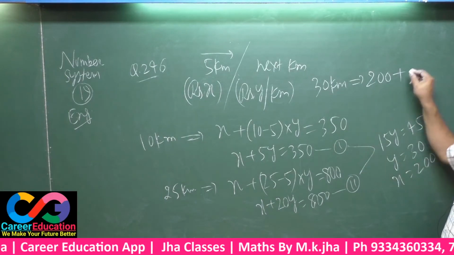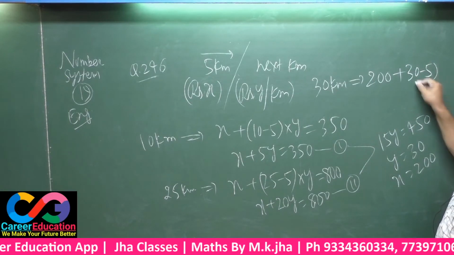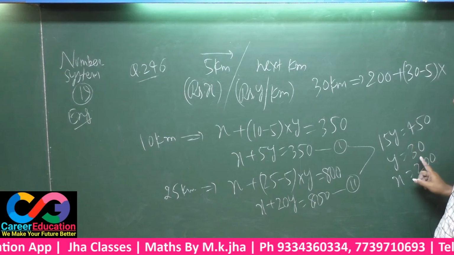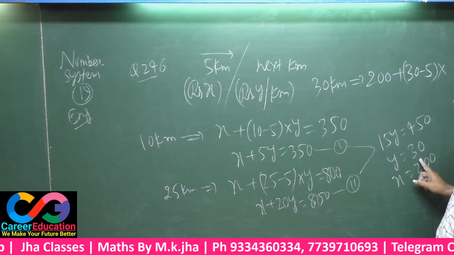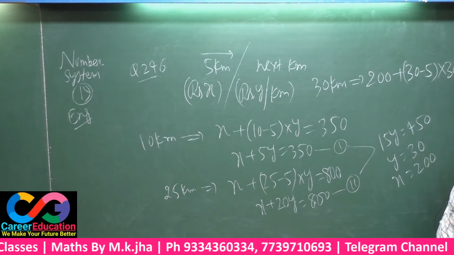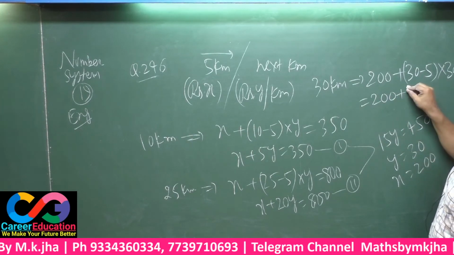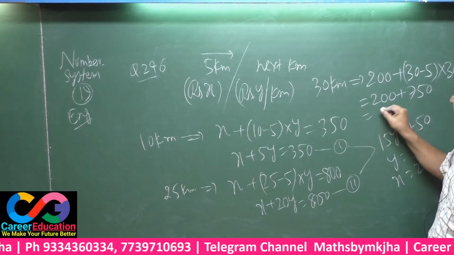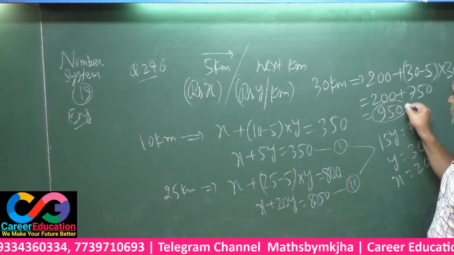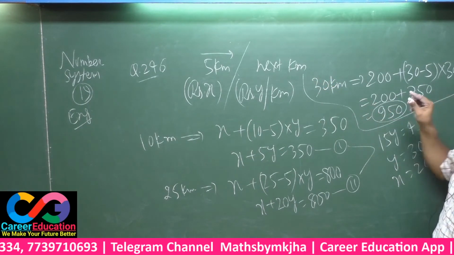Then 30 minus 5 means 25 kilometers remaining. For that you have to pay at the rate of rupees Y per kilometer, that is 30, so multiply by 30. This is 200 rupees plus 25 into 30, 750. This will be 950. This is your final answer. Note it down.